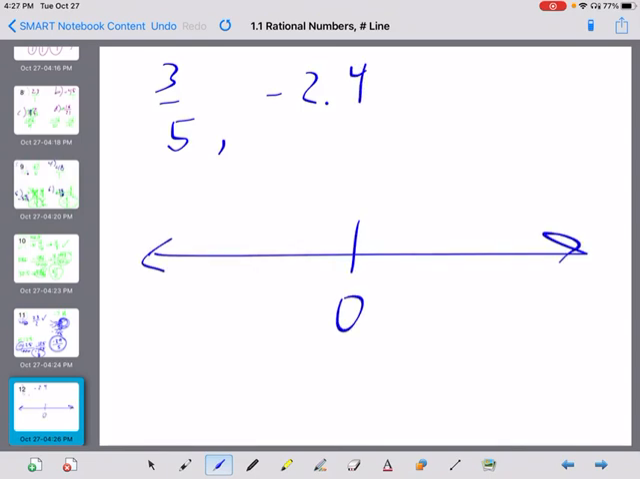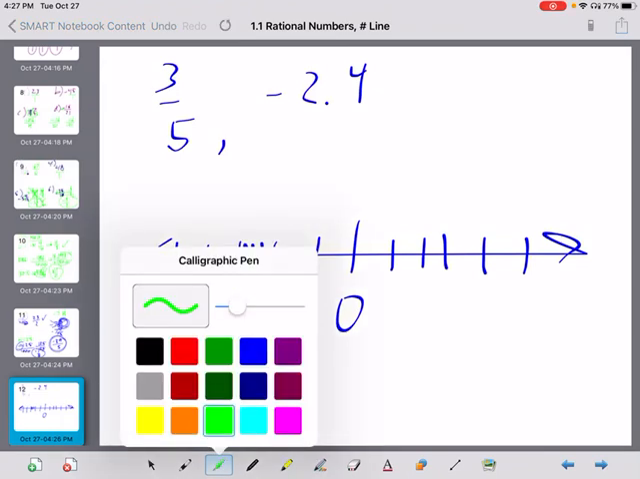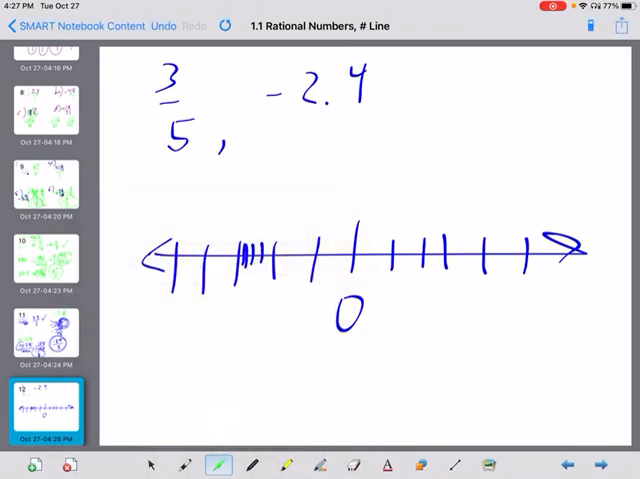So always start here with your 0, and then I want you to make your hash marks on either side. 1, 2, 3, 4, 5. 1, 2, 3, 4, 5. And you can go negative 1, negative 2. And I've got to look at here. 1, 2, 3, 4. So 1, 2, 3, 4, 5. Yep, that'll do it there. And negative 2.4 would be right here.